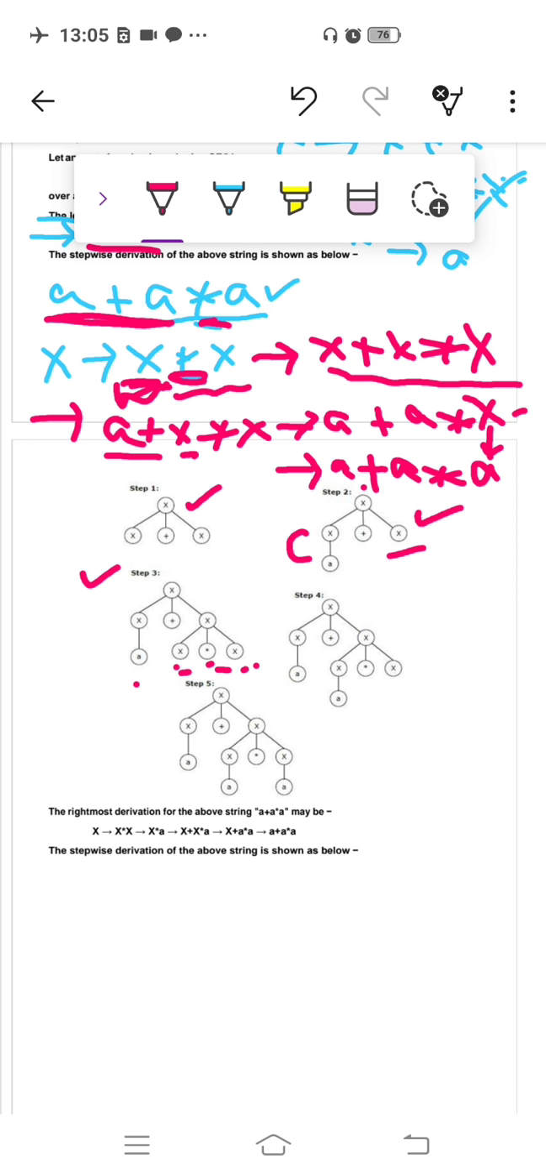Now replace all the x by a's. In the next step, a plus a into x, because we are using leftmost order of derivation, so one by one we have to convert all the symbols. Now in the last and final step, a plus a into a.